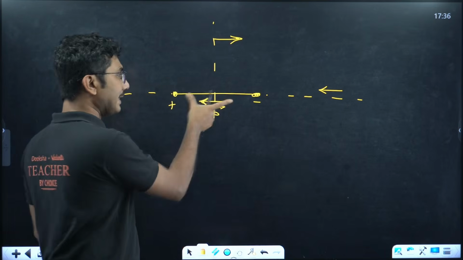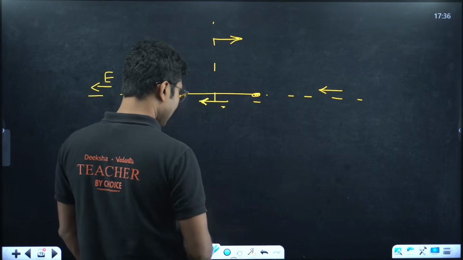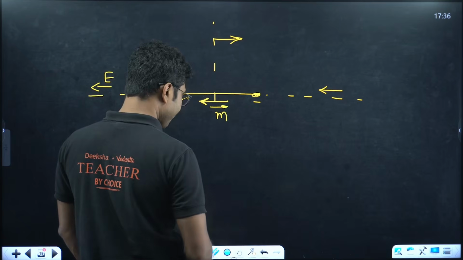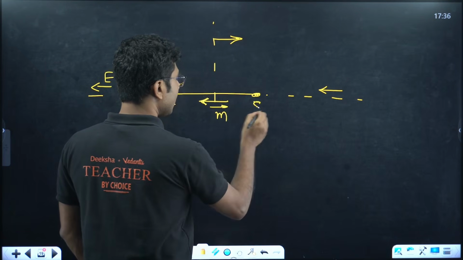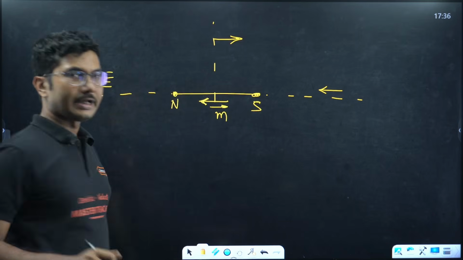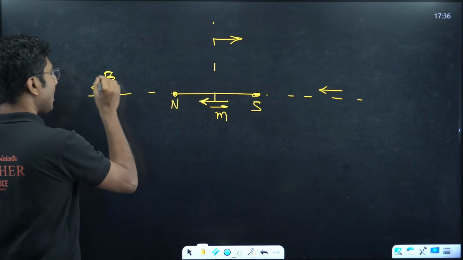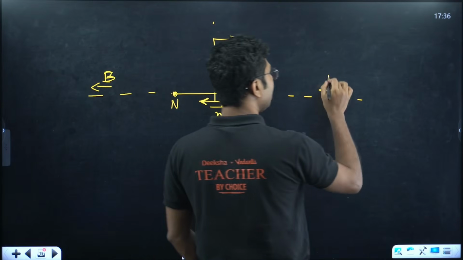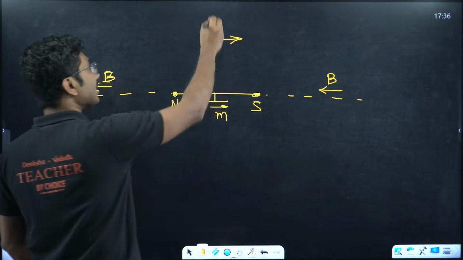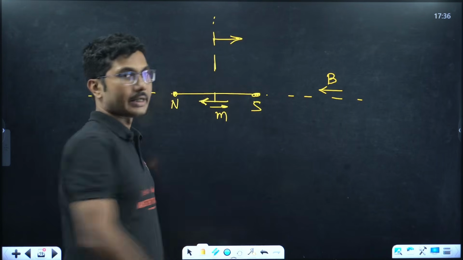If this is a magnetic dipole and this is the magnetic dipole moment, in which direction is the magnetic dipole moment? It is from south to north. The magnetic dipole moment is pointed from south to north. So if you try to find the magnetic field along the axis, the magnetic field will be in the same direction as the dipole moment, and on the perpendicular bisector, the magnetic field will be in the perpendicular opposite direction.